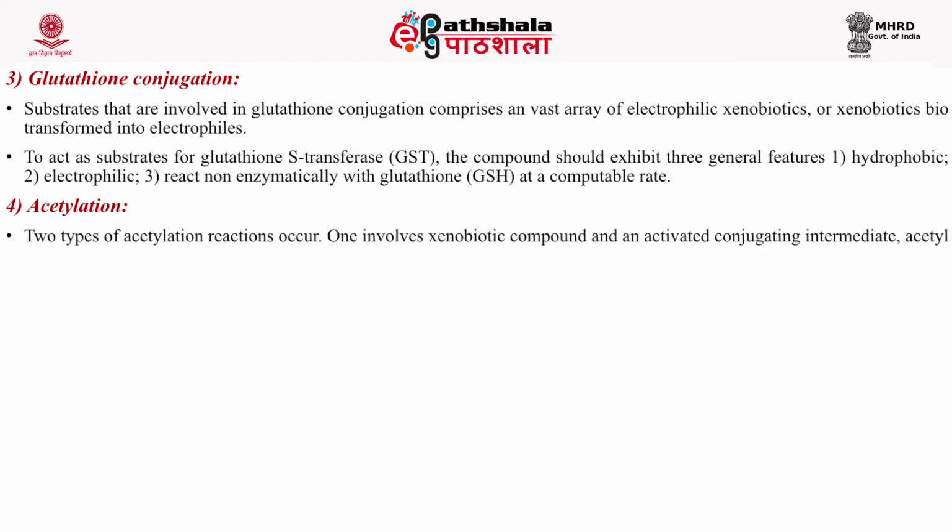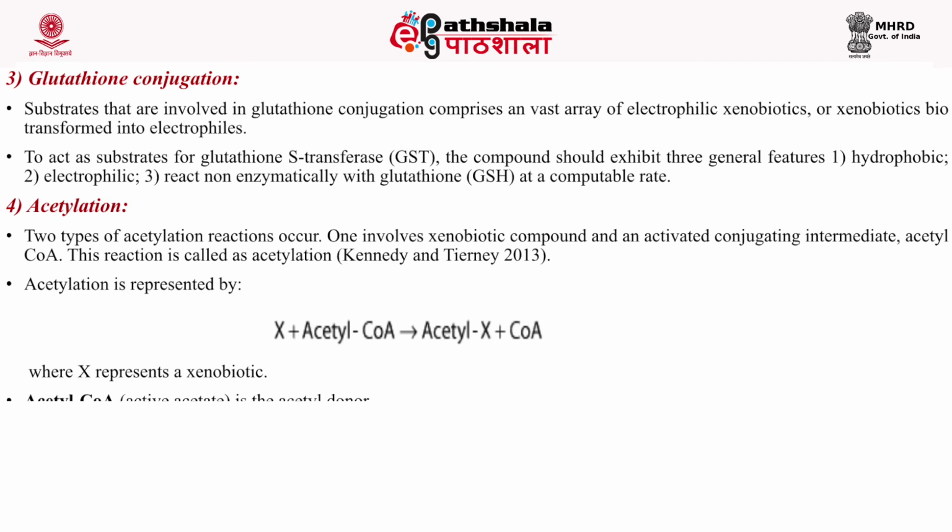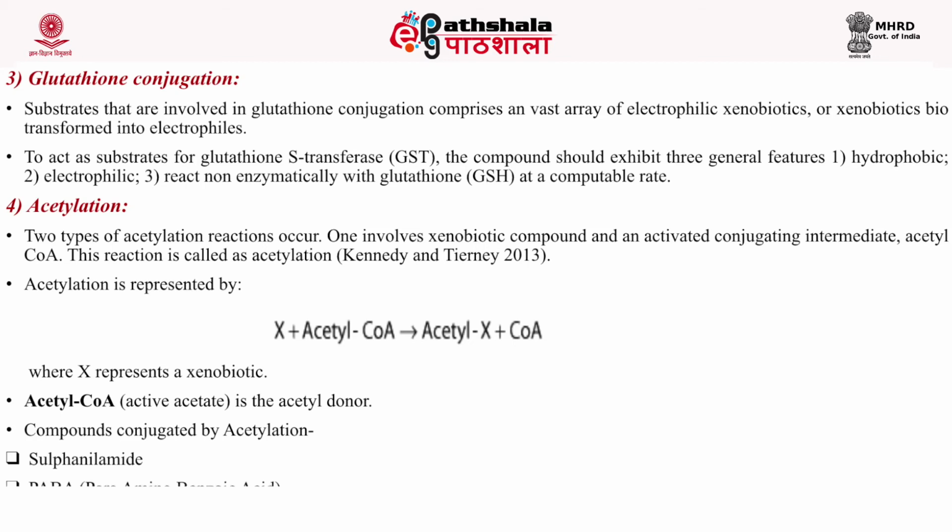Then next is acetylation. Two types of acetylation reaction occur. One involves a xenobiotic compound and an active conjugate intermediate, that is acetyl-CoA. This reaction is called acetylation. Here acetylation is represented as X plus acetyl-CoA converted to acetyl X plus CoA, where X is a xenobiotic and acetyl-CoA is the active donor. The end product is that the xenobiotic gets attached to the acetyl group and CoA is released. Compounds conjugated by acetylation are sulfonamide, PABA, that is para-aminobenzoic acid, and isoniazid.